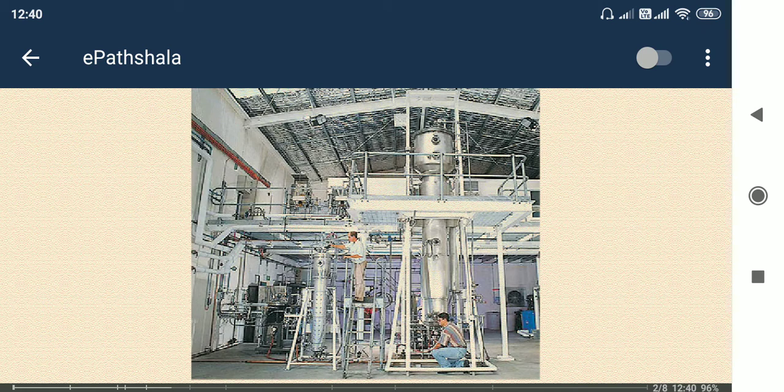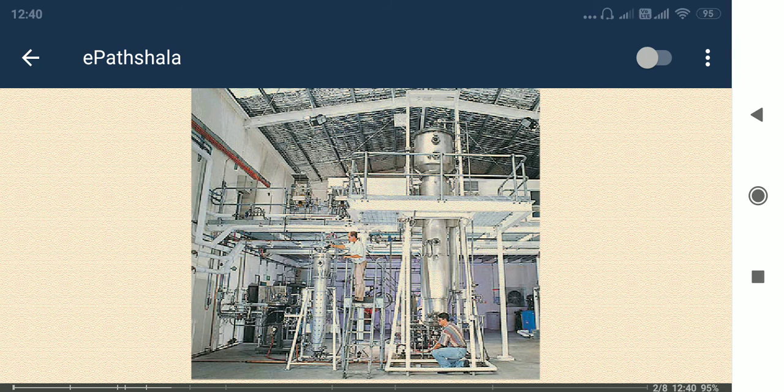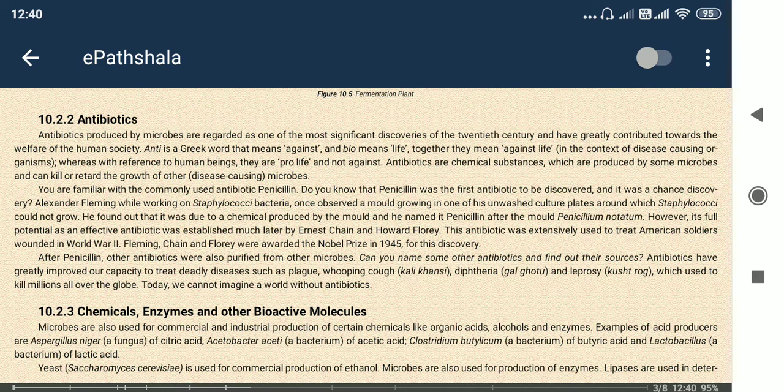Next, this is the fermentation figure. Large production is being carried out. So next, antibiotics. Antibiotics are substances from microorganisms which can destroy or inhibit the growth of bacteria.